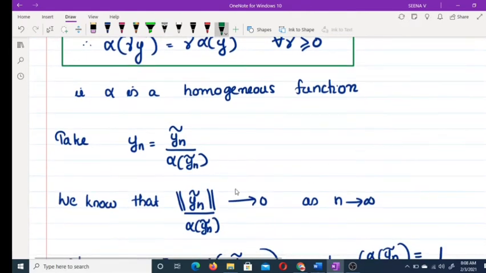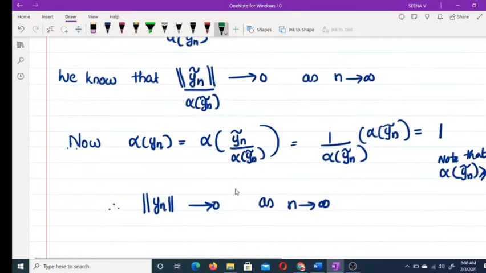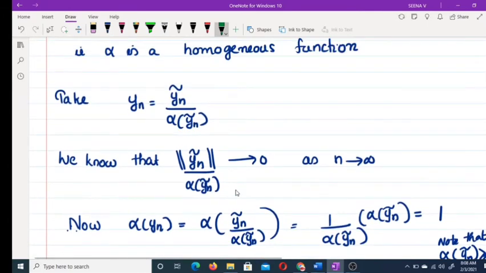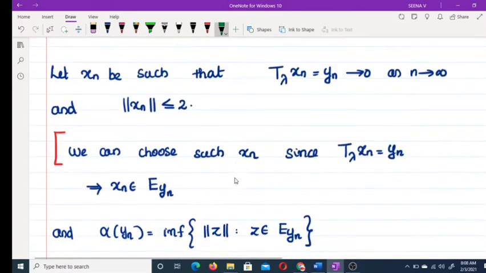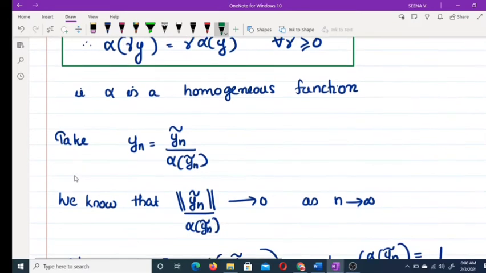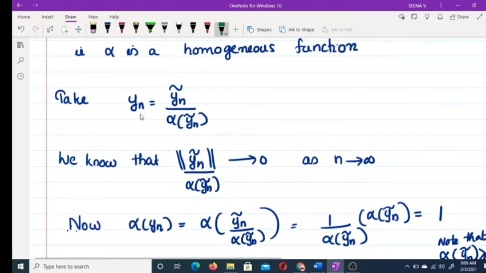Now we will move to prove a contradiction so that our claim is true, because we are assuming the claim is not true and we have to arrive at a contradiction. So remember these things in your mind, and you are taking y_n = ỹ_n / α(ỹ_n). Clear? Now what about the norm of y_n?